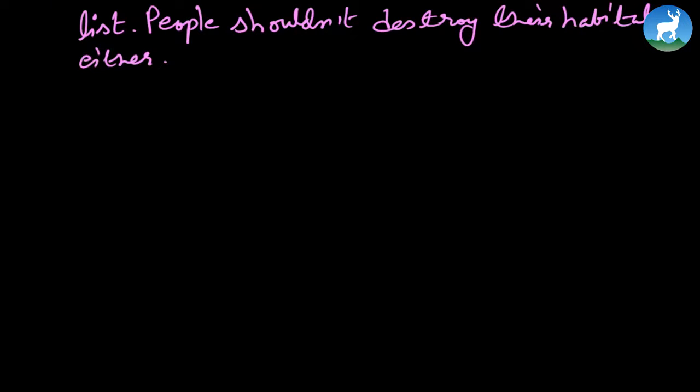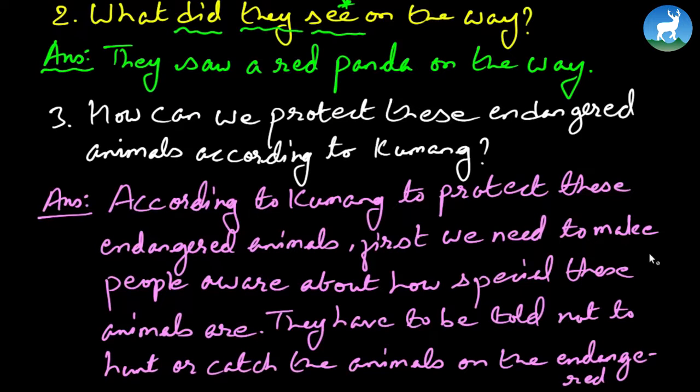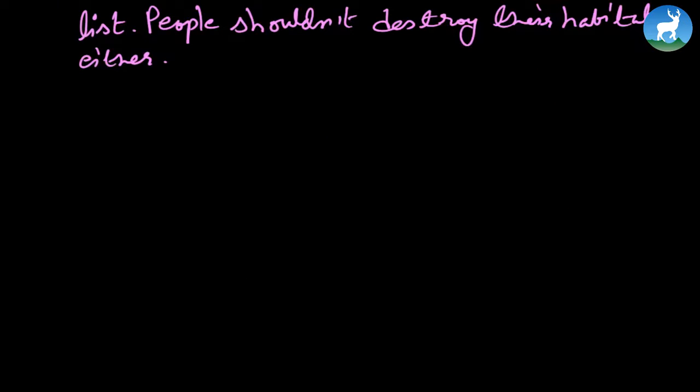Alright, so let's read the answer again. How can we protect these endangered animals according to Kumang? According to Kumang, to protect these endangered animals, first we need to, we can also keep a comma here. According to Kumang, to protect these endangered animals, first we need to make people aware about how special these animals are. They have to be told not to hunt or catch the animals on the endangered list. People shouldn't destroy their habitat either.